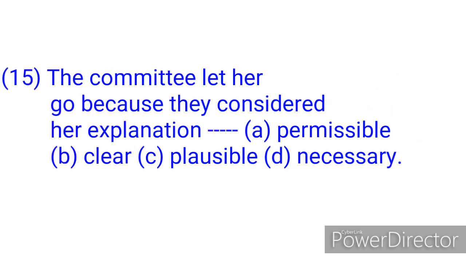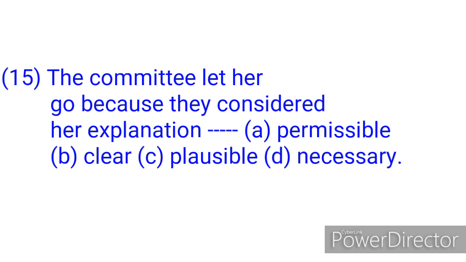Question 15. The committee let her go because they considered her explanation dash. Option A, we have permissible, B, clear, C, plausible, and D, necessary. Option A, permissible. The word permissible means acceptable according to law or rule. When something does not go against the law or rule of a place, then you can say that thing is permissible.